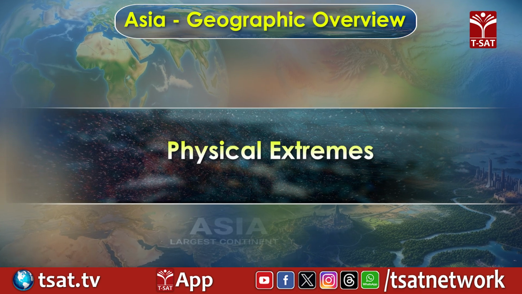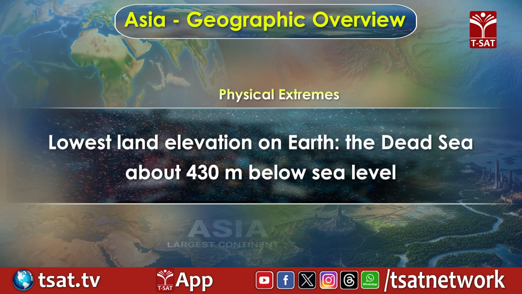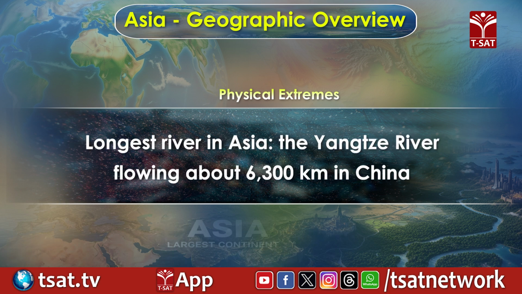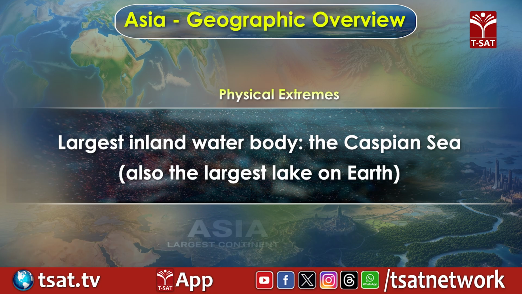Physical extremes: the highest point on Earth, Mount Everest, 8,848 meters in the Himalayas on the Nepal-China border. The lowest land elevation on Earth, the Dead Sea, about 430 meters below sea level. The longest river in Asia, the Yangtze River, flowing about 6,300 kilometers in China. The largest inland water body, the Caspian Sea, also the largest lake on Earth.